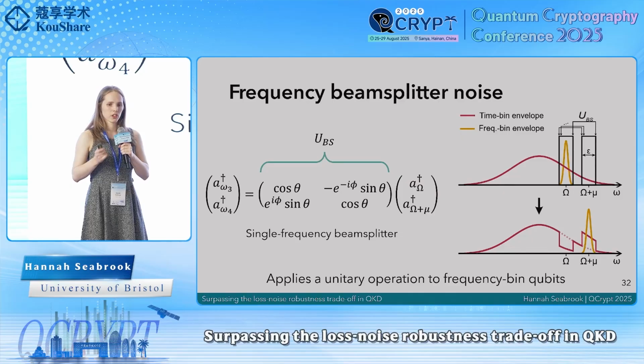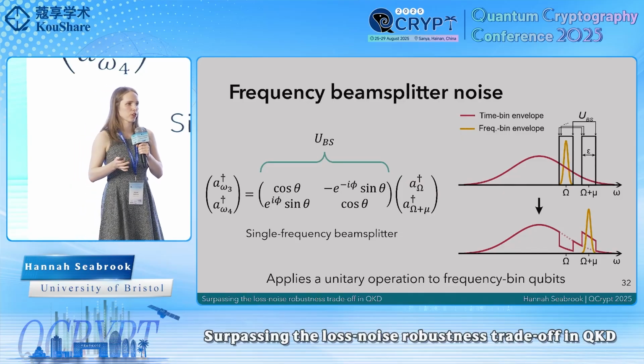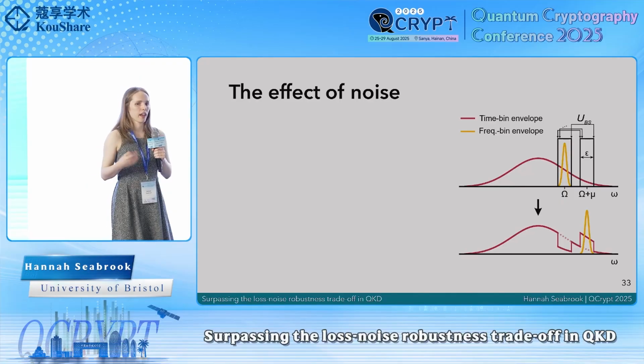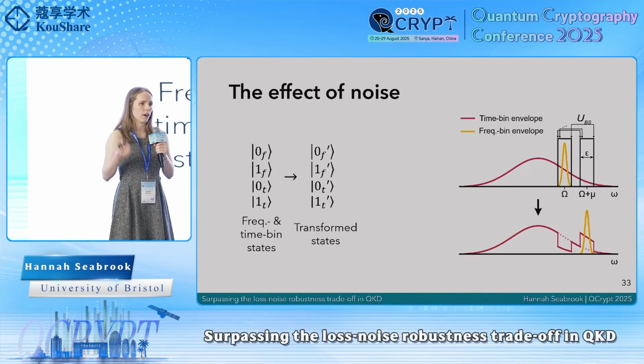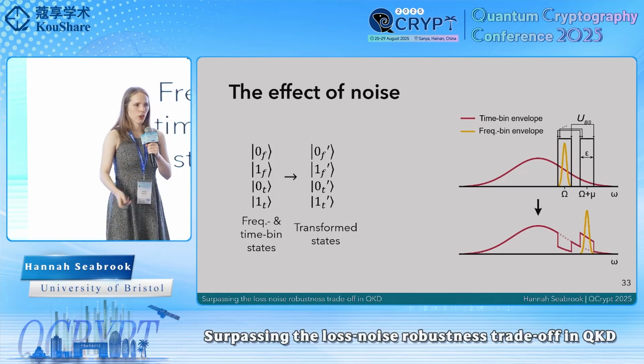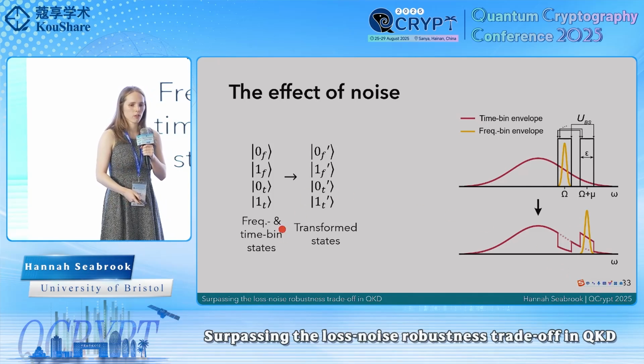Okay, so now we have a mathematical description of our channel noise on the continuous variable, continuous degree of freedom states. We need to find a way to write them that we can use for our numerical solver. So formally, we can do that by finding how our single photon input states transform into these transformed states.